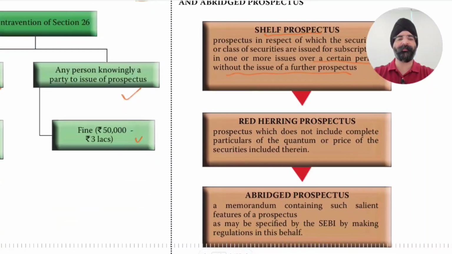Then red herring prospectus. What is a red herring prospectus? A prospectus which does not include complete particulars of the quantum or price of the securities included therein. So either it does not contain particulars as to the quantum of securities, how many securities are being issued, or the price at which these securities are being issued, then it is called a red herring prospectus.